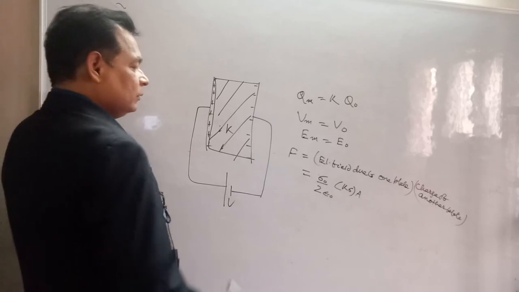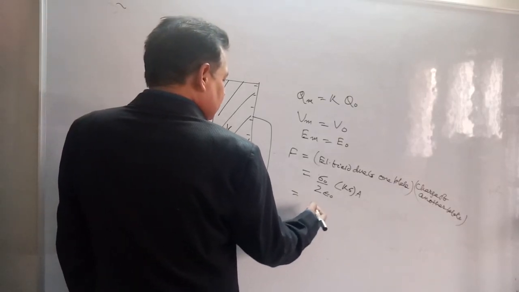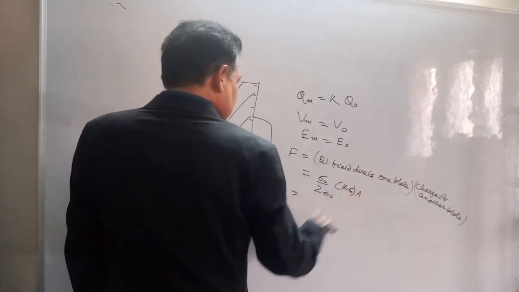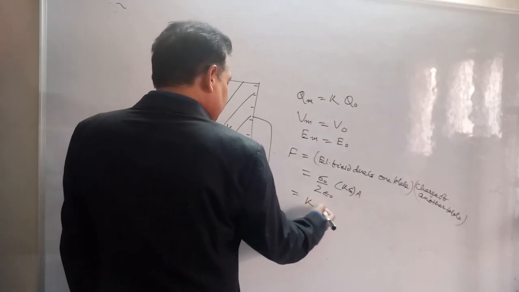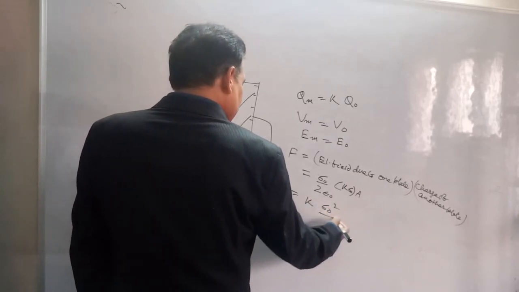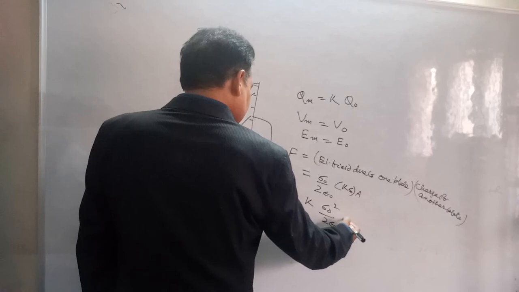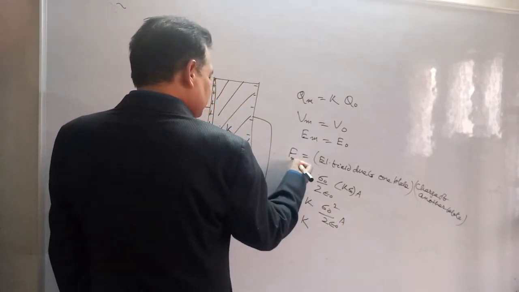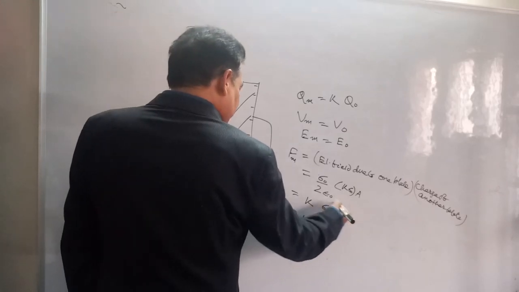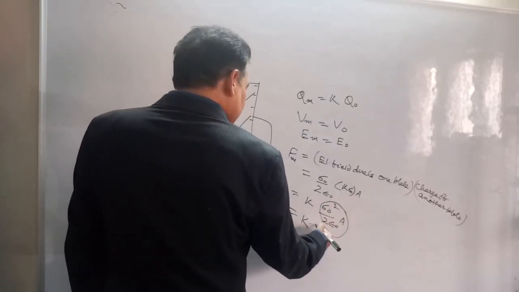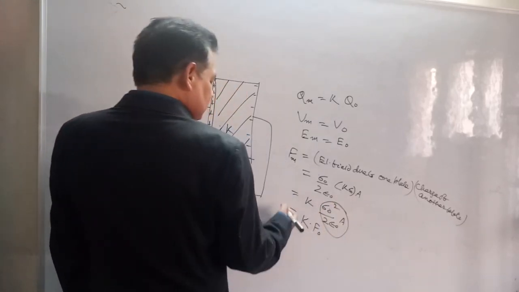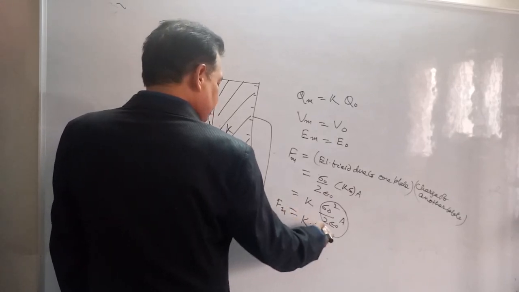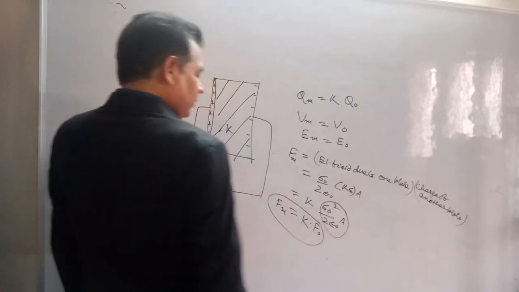That's why force will be K times of sigma naught square by 2 epsilon naught A. That is K times of force in presence of medium, K times of force when dielectric was absent.